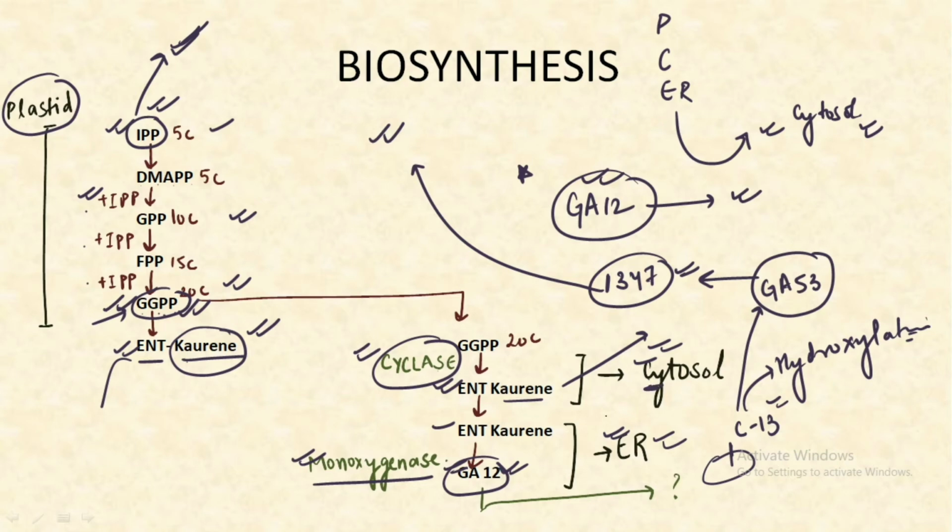How can you remember? Just make a mnemonic or a code and remember this. You can make a code as PCE. So this is the complete mnemonic. We have first plastid, then cytosol, and finally the endoplasmic reticulum.